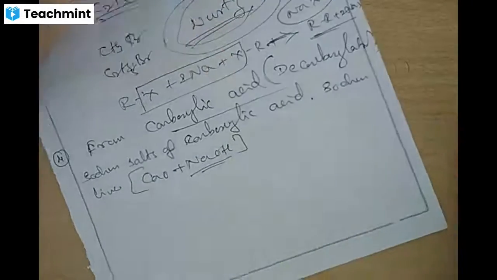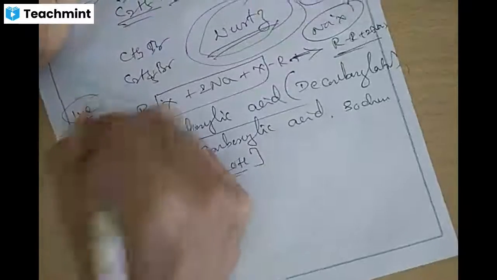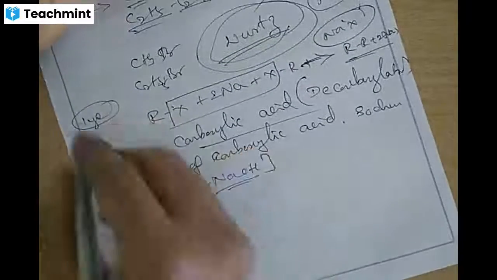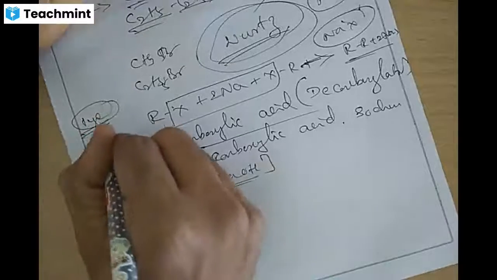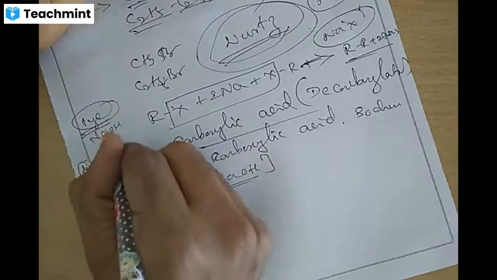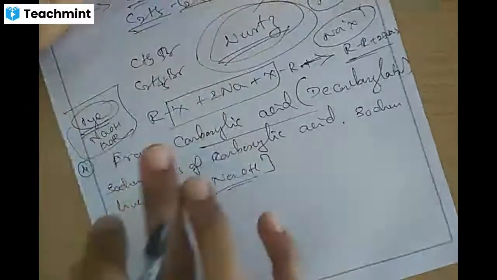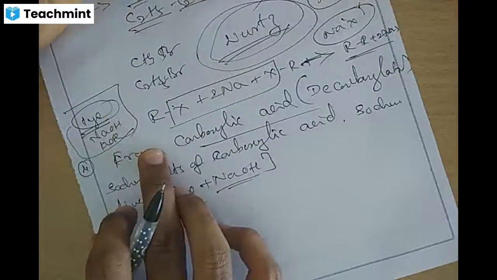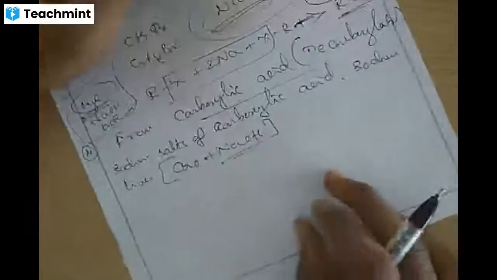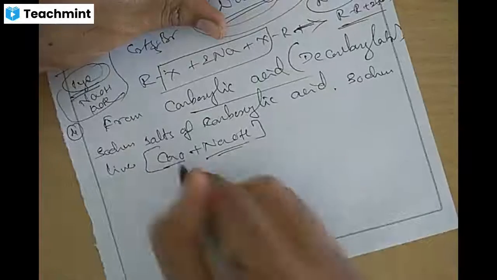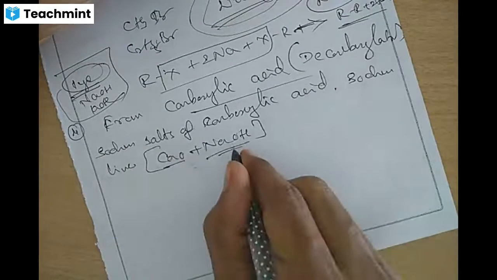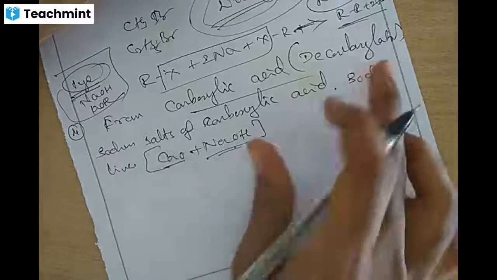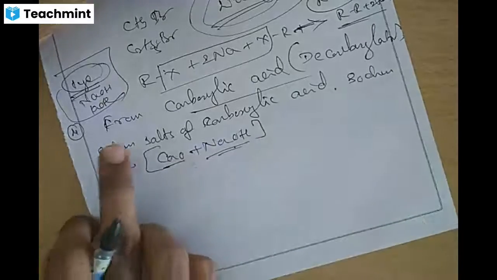In a few textbooks, it is given as lye, L-Y-E. Lye is NaOH, sodium hydroxide, or potassium hydroxide. Earlier, both solutions were also called lye. A mixture of calcium oxide, quicklime, and caustic soda, sodium hydroxide, is called soda lime.